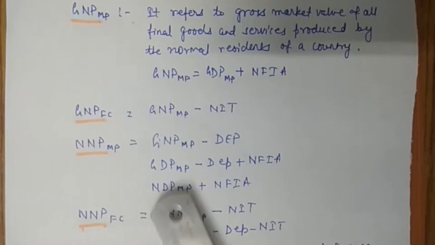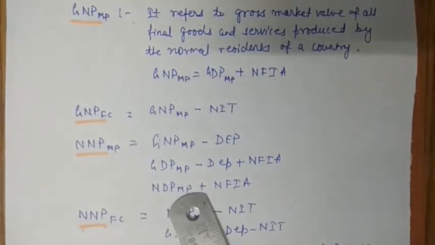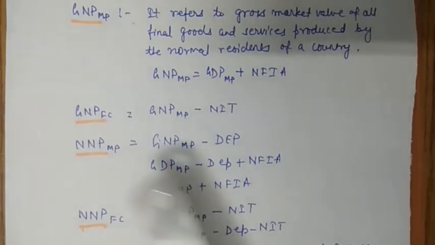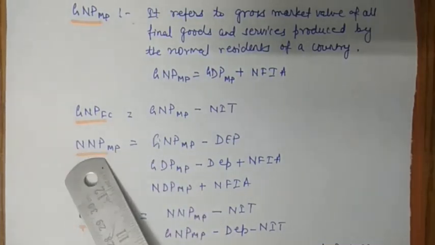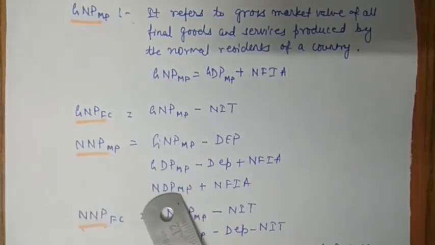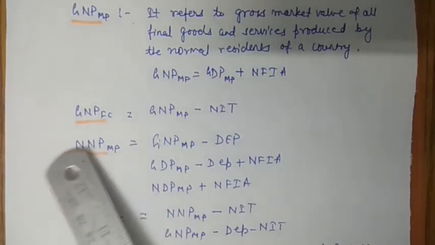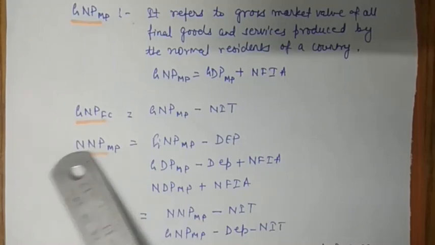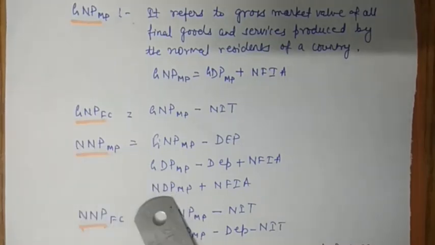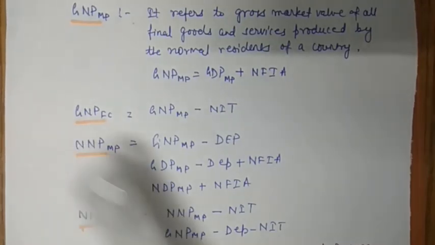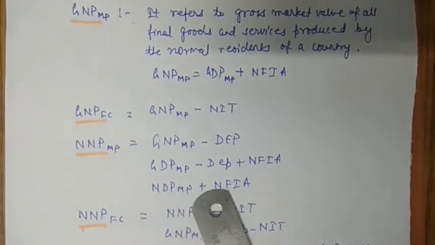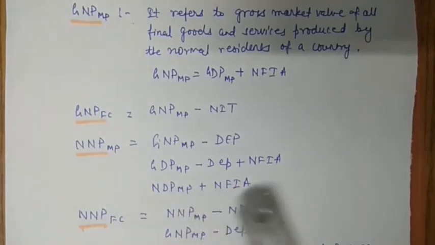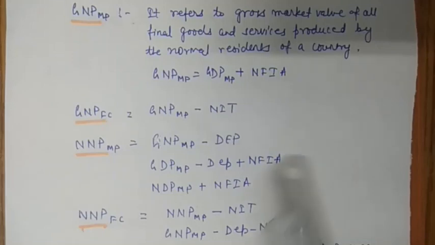If you have NDP at MP, again it is a domestic concept, and you have to convert it into NNP at MP. In this case, net and the rest of the things are the same, only the difference is here it is national, here it is domestic. So to convert domestic into national you will add NFIA, net factor income from abroad.